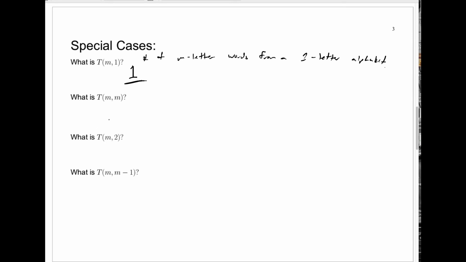What is TMM? It's the number of words of length M from an M-letter alphabet with each letter used at least once.